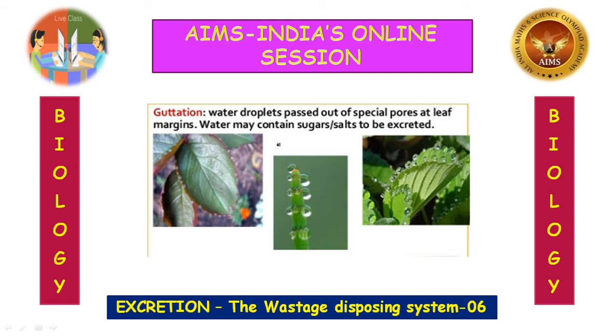So we come across transpiration and guttation. Here you see guttation. Guttation is observed in some succulent plants. The water droplets pass out of special pores at leaf margins. The water may contain sugars and salts to be excreted, as in grass plants and succulent plants like bryophyllum. Okay, so let us proceed, children.